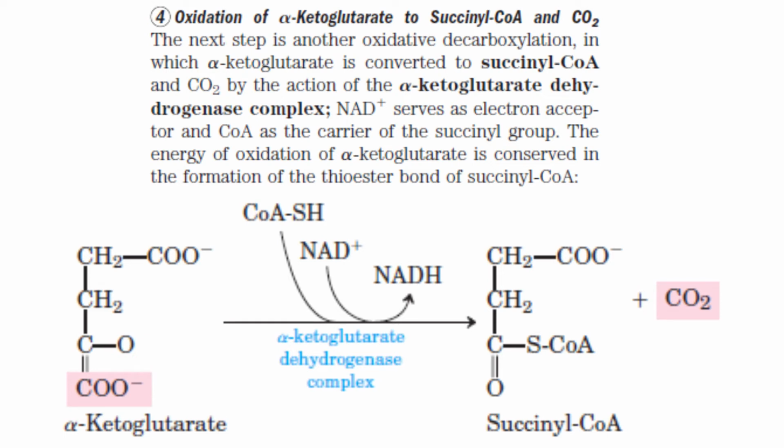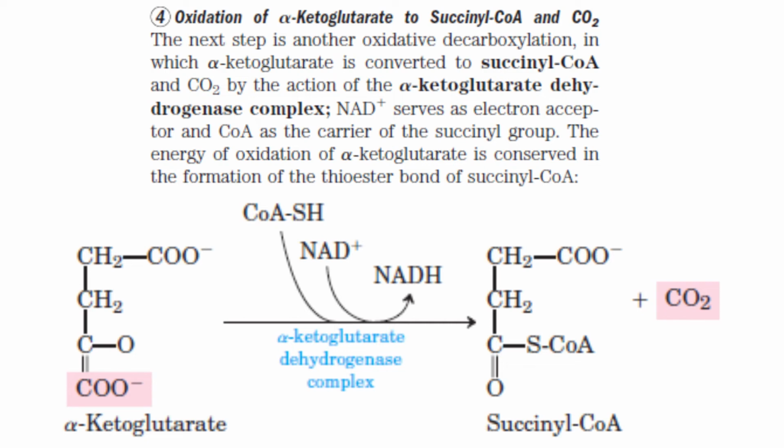Now, this alpha ketoglutarate is converted into succinyl coenzyme A. What is happening? Many things are there. Point 1, a carboxyl group is released as carbon dioxide. So this is a decarboxylation reaction. Alpha ketoglutarate consists of 5 carbon atoms, while succinyl coenzyme A contains only 4 carbon atoms because the remaining carbon is released as carbon dioxide.